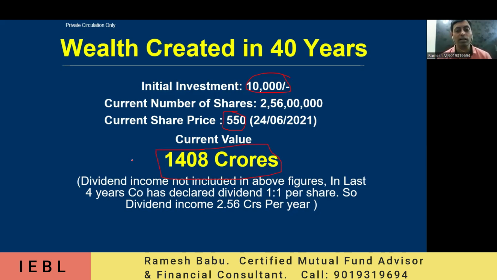Even we have not added up the dividends and whatever they gave in between. With that only, you can check how much income has been generated, how much wealth has been generated. Do you think if I do any kind of business or any kind of investment, is there any possibility I can create this much income within 40 years? And that too, you simply invested and left it like that. You are not doing anything here.